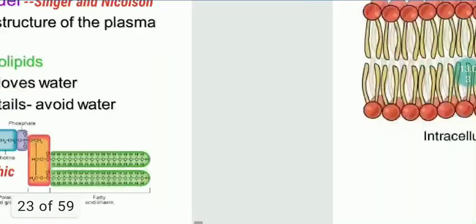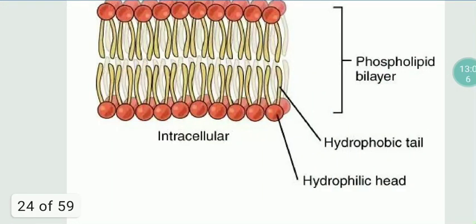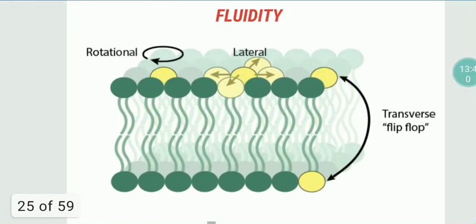These phospholipid molecules are arranged in a bilayer, 2 layers, such that the heads form the outer surface and the inner surface. Both the outer surface and inner surface are occupied by the heads, and the lipid molecules protect themselves from water by being in between. So the lipid is forming the core of the plasma membrane. It is present in the middle of the plasma membrane. So it is forming the core. In this way, they arrange themselves in 2 layers.